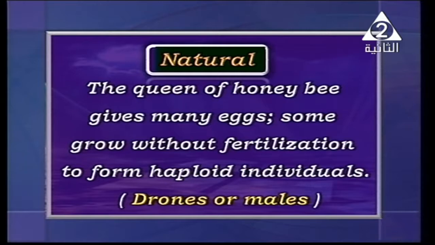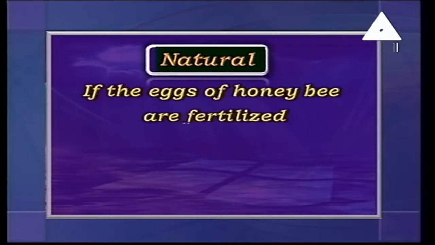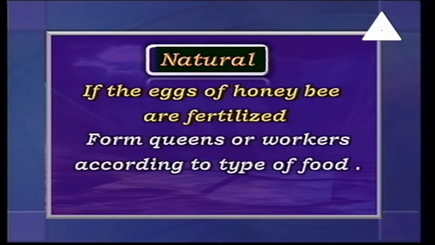Let me connect something here with you. Number one, the natural one: if the eggs grow naturally without any fertilization, they give us what? Drones, males. While if the eggs of the honeybee are fertilized, we are talking about the sexual type.